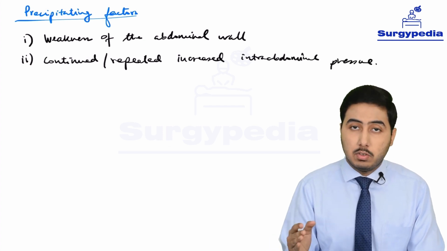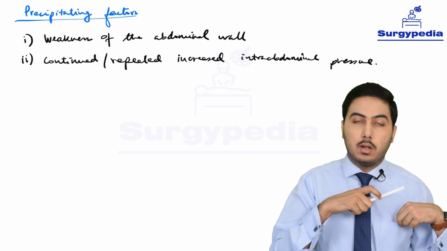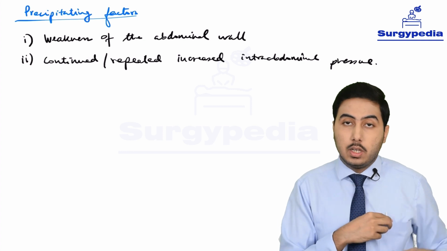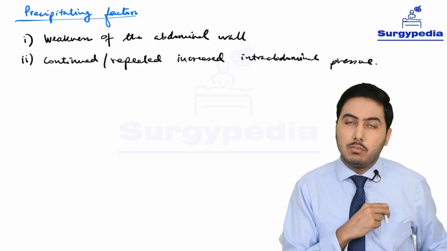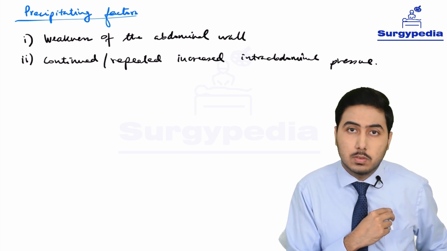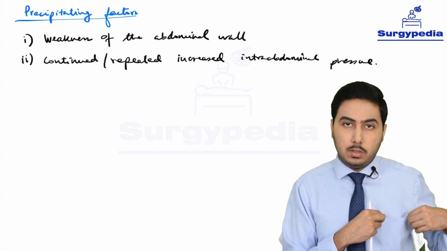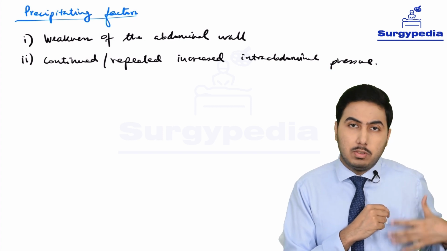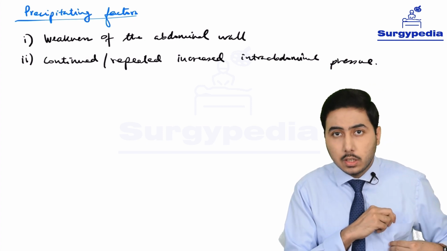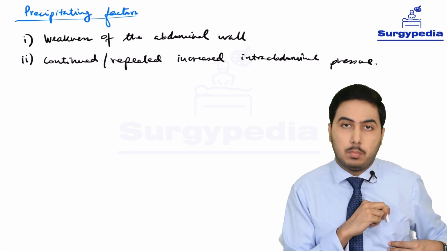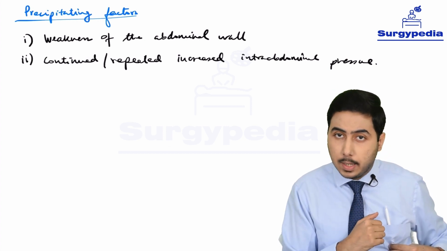So just as I had given that example, this pen in my pocket. When can this pen in my pocket protrude out? Number one, if my pocket is very thin and flimsy, you can visualize the pen protruding from the outside. If it's made of a good material cloth, then you may not be able to visualize it. But if it's made of a flimsy and thin cloth, then you are going to be able to visualize that this pen is protruding out from the pocket. So that is weakness of the abdominal wall.